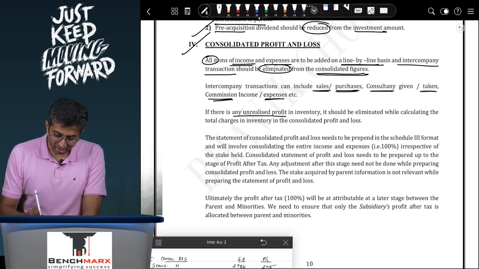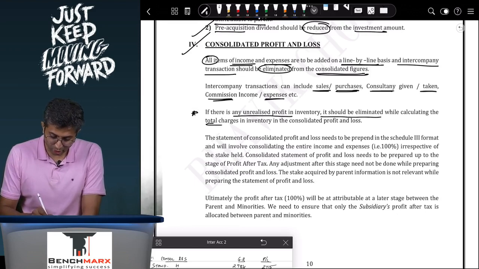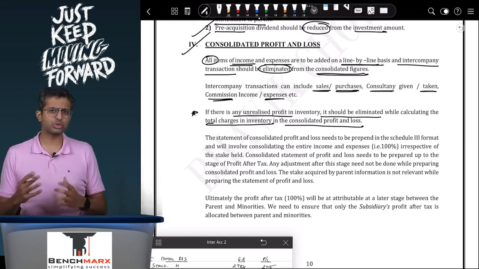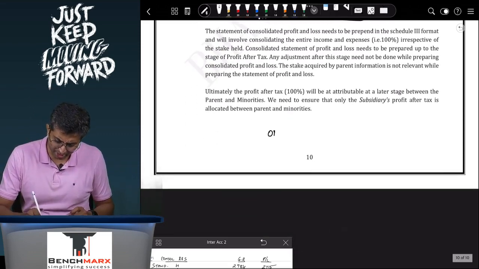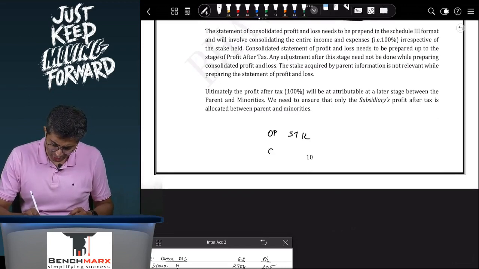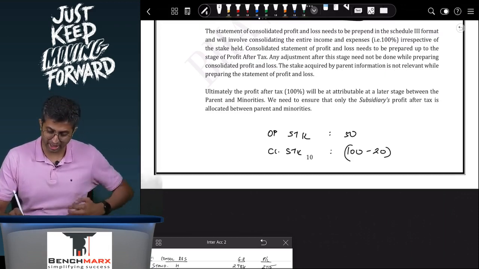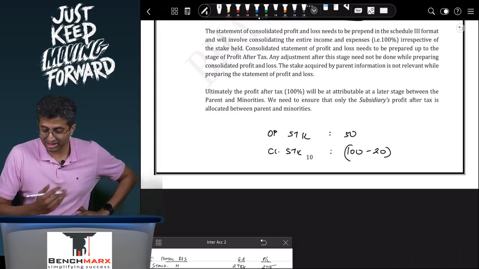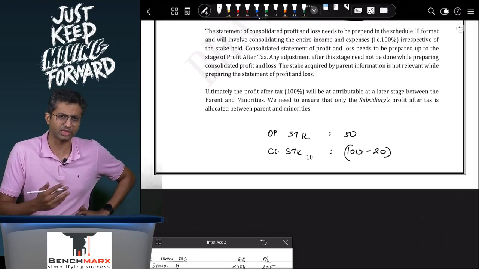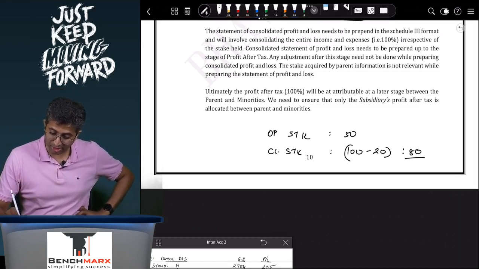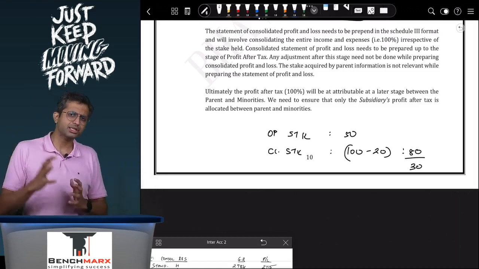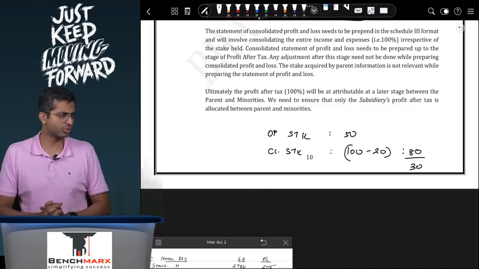If there are any unrealized profits in inventory, this is the important adjustment. It should be eliminated while calculating the total changes in inventory in the consolidated profit and loss. So this will be adjusted from the changes in inventory. So typically, let's say if your opening stock is there and then your closing stock is there. Your opening stock, let us say, was 50, there was no unrealized profit in that. Your closing stock was 100. We will say of 100, maybe 20 is unrealized, and hence earlier in your books maybe the changes in inventory was appearing at 50 minus 100, that is 50. Now your changes in inventory will appear at only 30 rupees. Your closing stock is higher than the opening stock by 30, and accordingly the workings will progress.